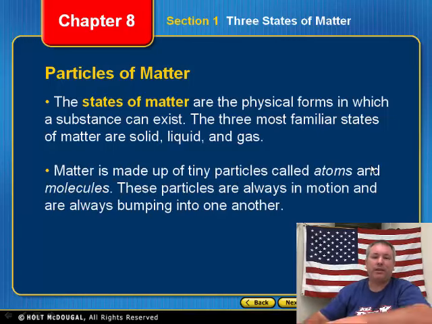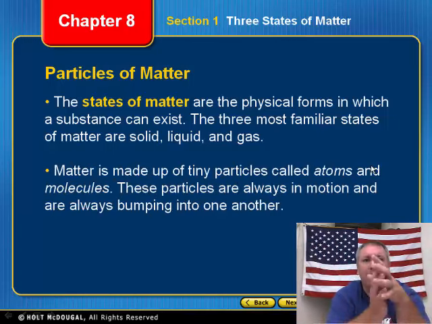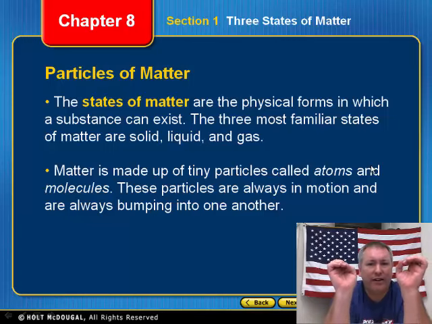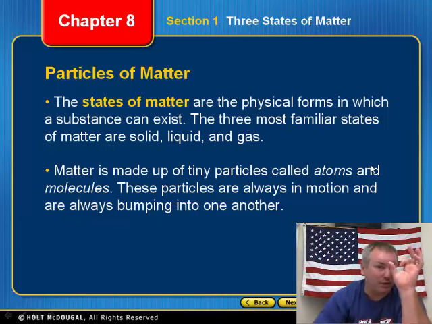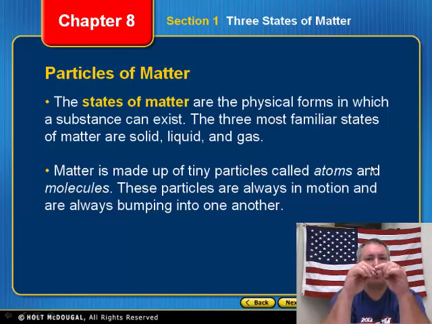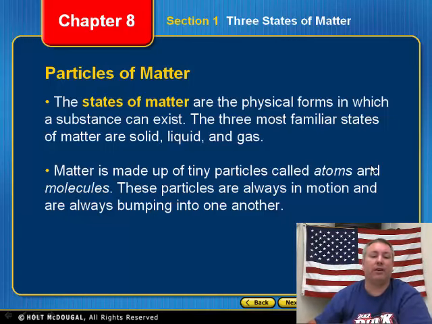All right. So matter, what is matter? Matter is made up of very, very tiny particles. We call those tiny particles atoms. And the atoms are also formed into molecules. All right, so the smallest form of any particle is an atom, but the smallest form of any chemically combined particles is a molecule. All right, so we have those 2 different types of particles that make up all matter.